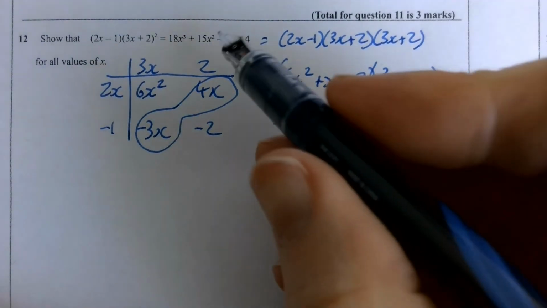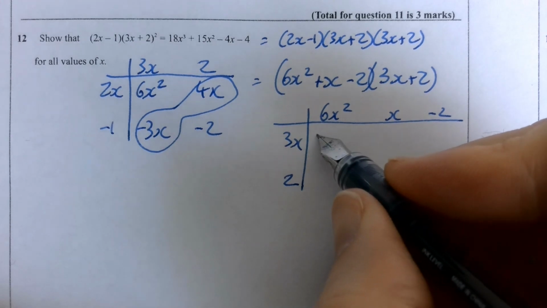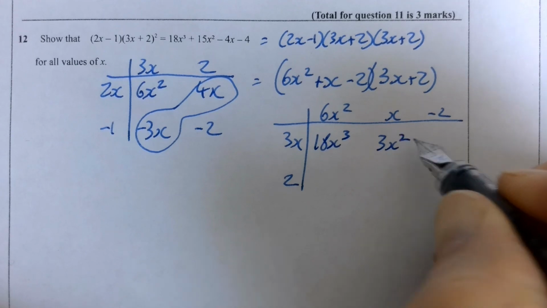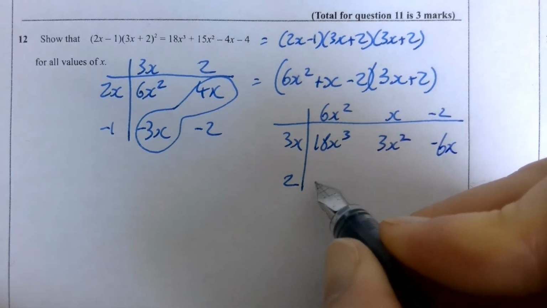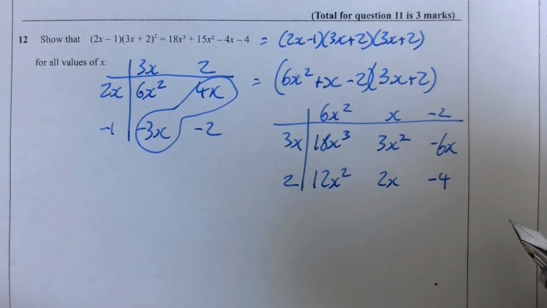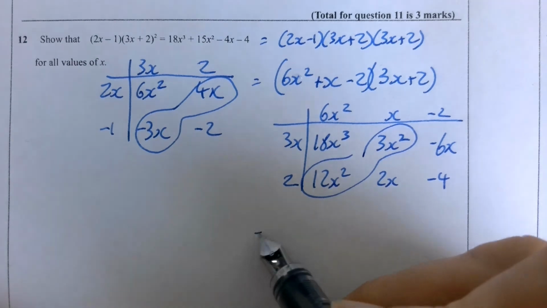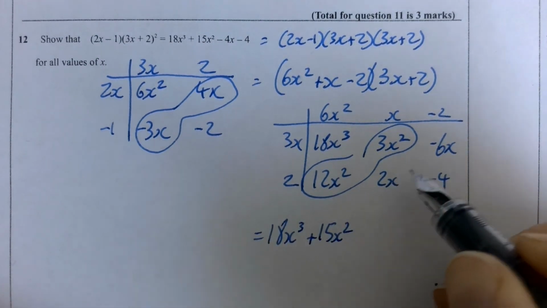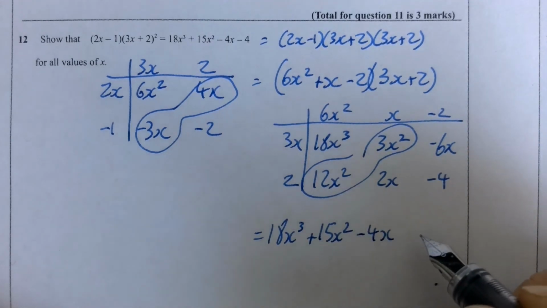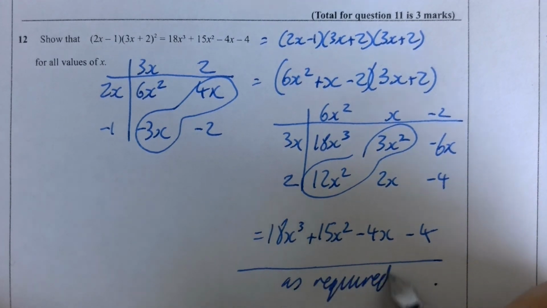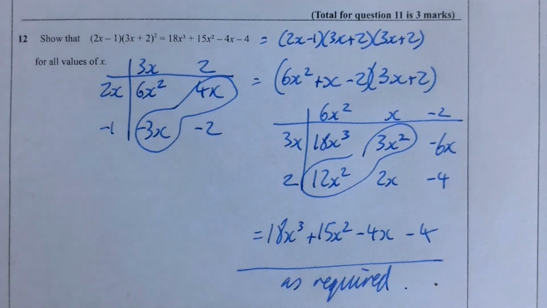Take your time. Now this should give us what we've got over there. 3 6's are 18, x cubed, 3x's times x is 3x squared minus 6x, 12x squared, 2 times x is 2x, and negative 4 there. And they add up to make 15x squared, which is what we want. 2 take 6 is negative 4x, which is what we want, and negative 4. So we are done.